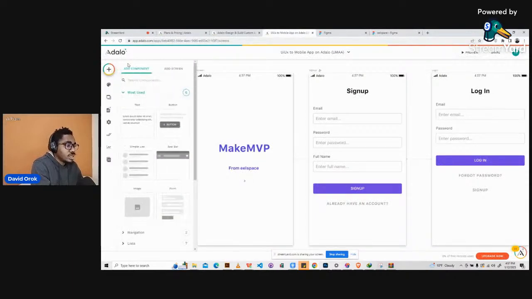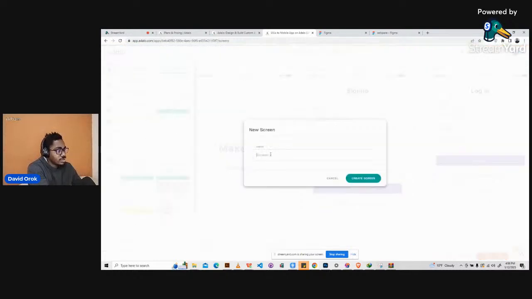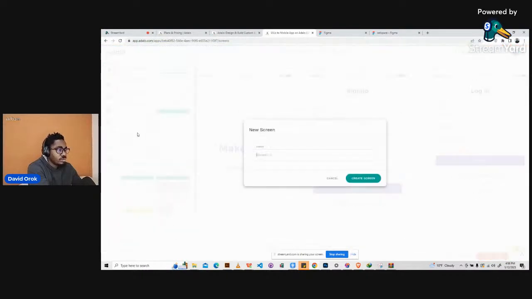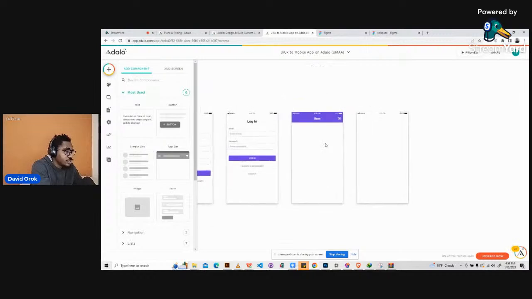So click on it, click on the add components button. Then we go ahead and click on add screen and click on this. Okay, so no, not an app bar. Let's use a blank screen. So blank screen, onboarding one. Then we say create screen. Okay, so we have the screen created now.